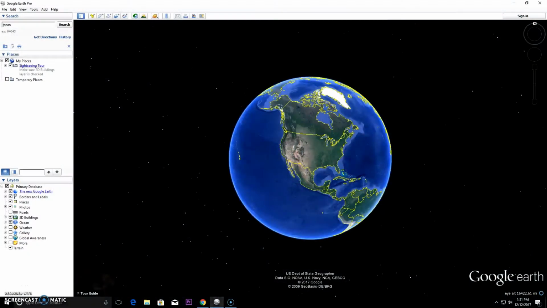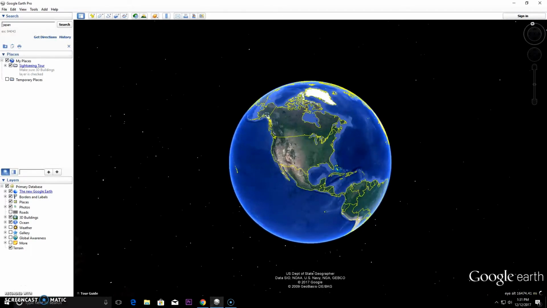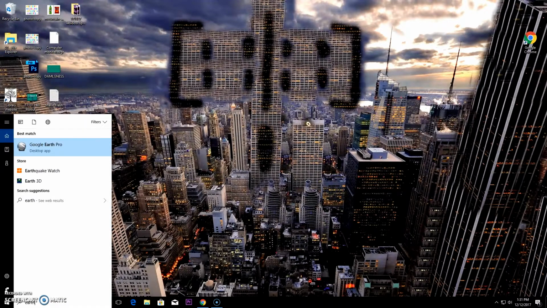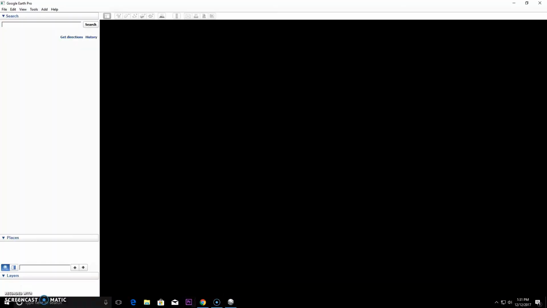So this is Google Earth. Instead of trying to get this about to where it was when you first started Google Earth, I'd like you to start it fresh when you're ready to actually record. If you type Earth in the search box there, you will get Google Earth.